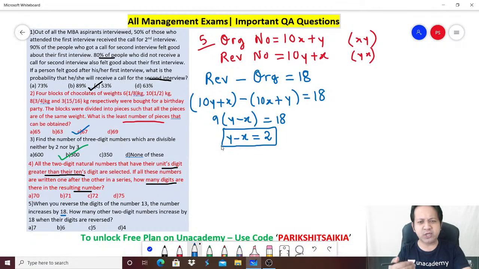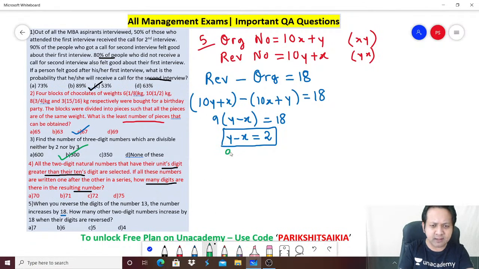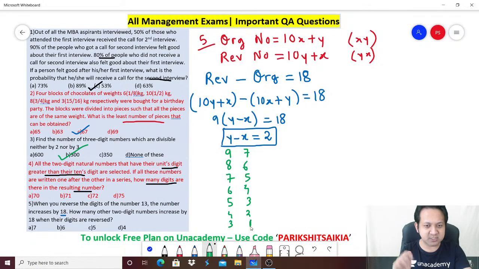So how many numbers will satisfy this equation? You can just count. y can be 9, in that case x is 7. y can be 8, in this case x is 6. Then 7, 5. 6, 4. Then 5, 3. Then 4, 2. Then 3, 1. Remember, it cannot be 0. 2, 0 is not possible. Why? A 2-digit number cannot start with 0. If x is 0, you are basically telling me the number is a 1-digit number.